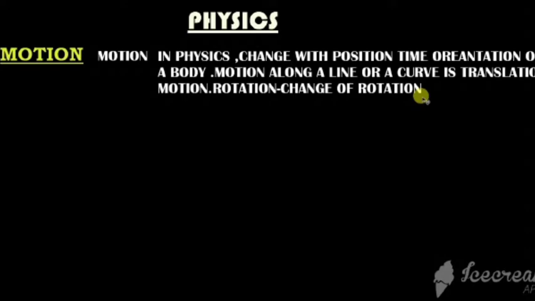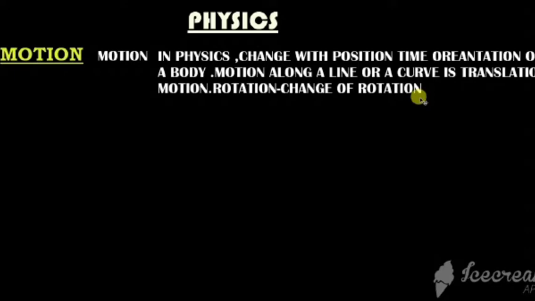In both cases, all the points in the body have the same velocity, in translation and in rotation as well, that is, the direction and speed. And the same acceleration. Acceleration means the time rate of change of velocity. Then the most general kind of motion combines both translation and rotation.